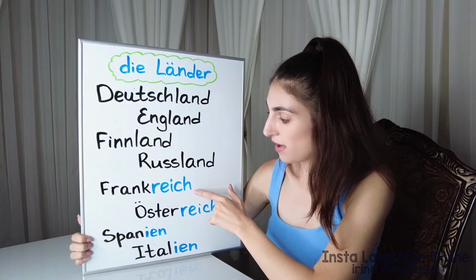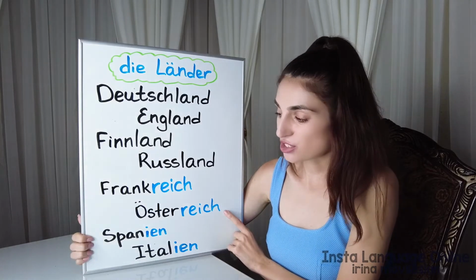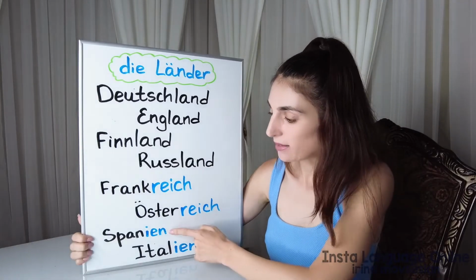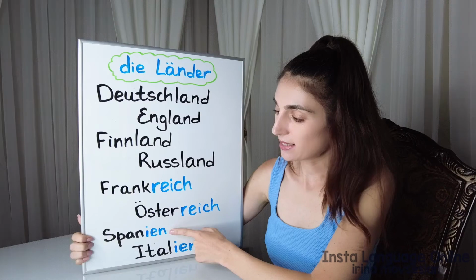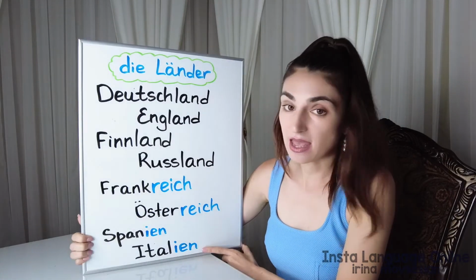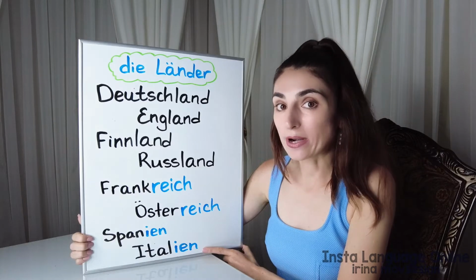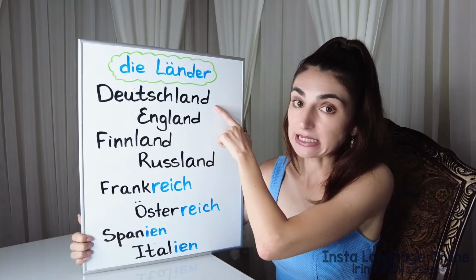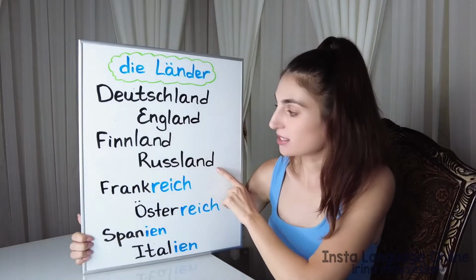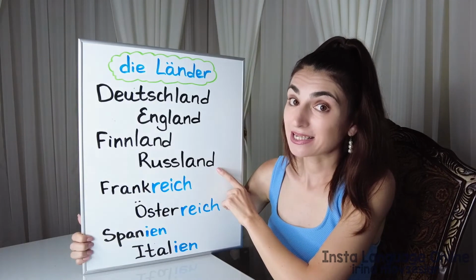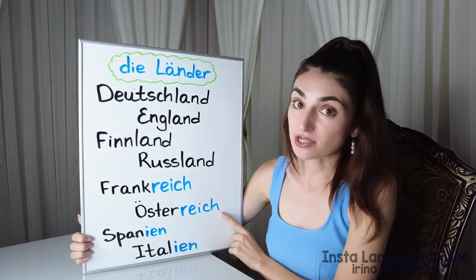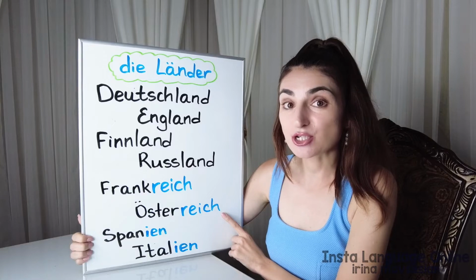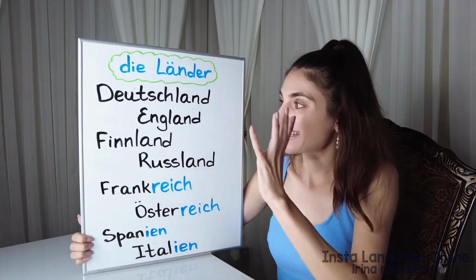Let's say he lives in France. Er wohnt in Frankreich. She lives in Austria. Sie wohnt in Österreich. We live in Spain. Wir wohnen in Spanien. And they live in Italy. Sie wohnen in Italien. They live in Germany. Sie wohnen in Deutschland. She lives in Russia. Sie wohnt in Russland. We live in Austria. Wir wohnen in Österreich. So now you can conjugate the verb and you know all these countries.